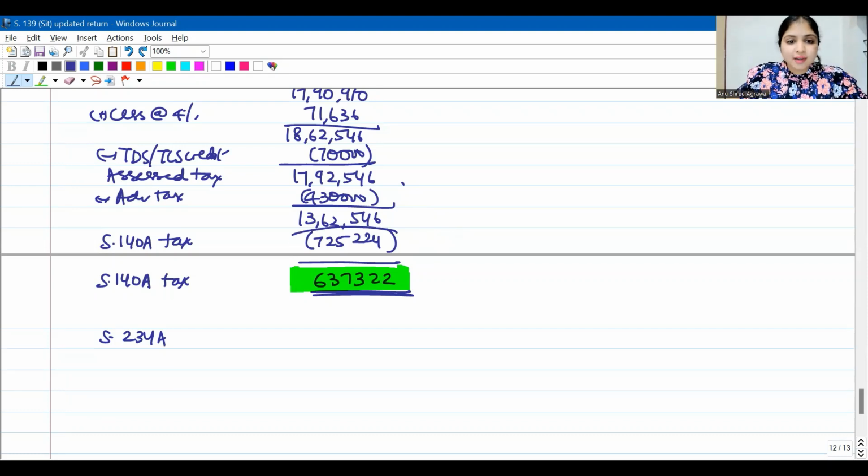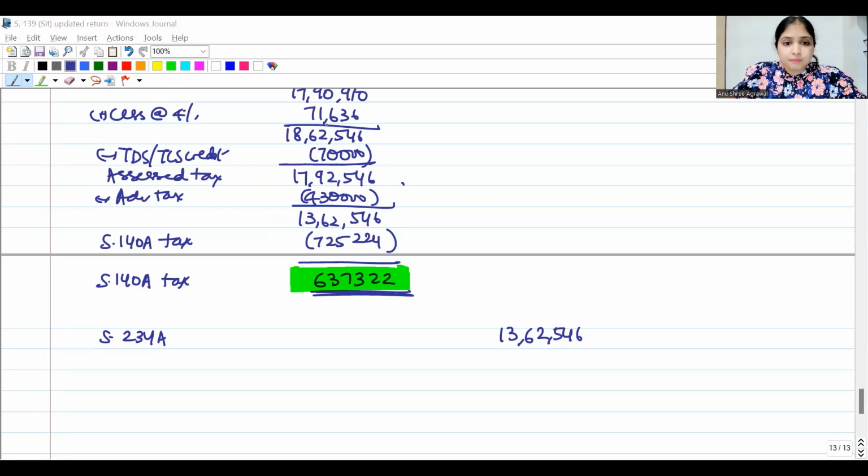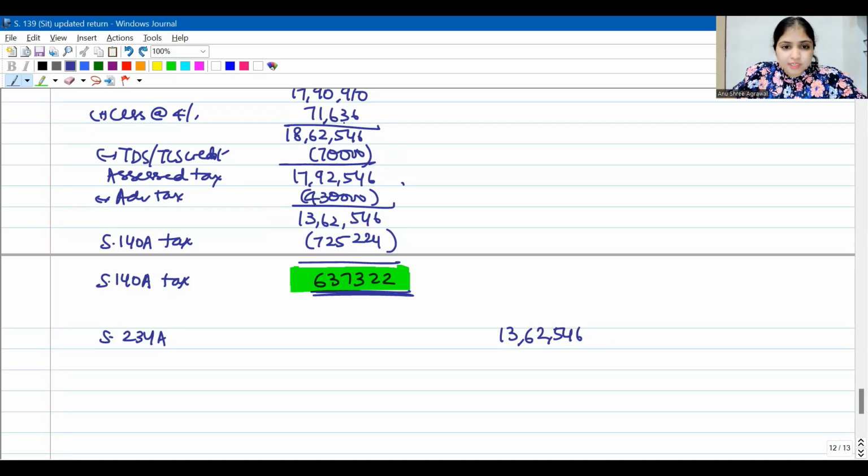In the original return, I have already paid so much tax. So before this tax, how much have I already paid? How much is due? 13,62,546. On this amount, I will calculate. Basically, 18,62,546 is the tax as per the updated return. I have already paid 70,430. 13,62 is due. Without considering the 148 tax which I have already paid